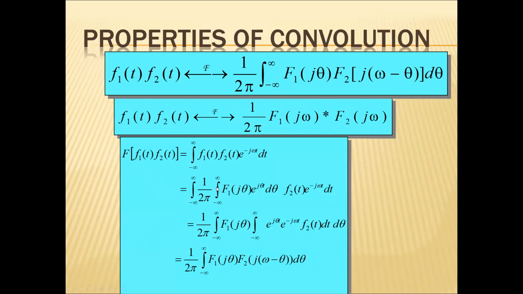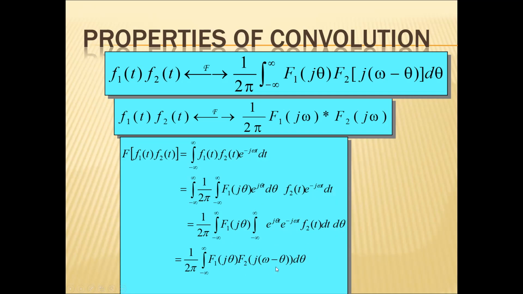I can write f1(t) as 1 over 2π integral from minus infinity to infinity of F1(jθ) e^(jθt) dθ, into f2(t) e^(−jωt) dt. From here I can take 1 by 2π and F1(jθ) as a common factor, and write the integral of e^(jθt) e^(−jωt) f2(t) dt dθ. So this part I can write as F2(j(ω − θ)).